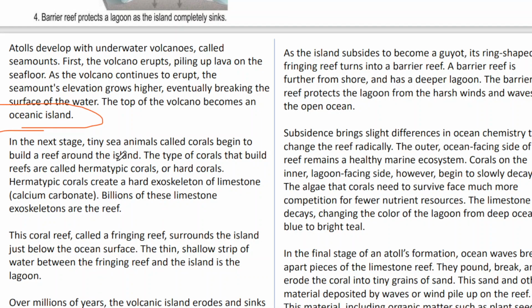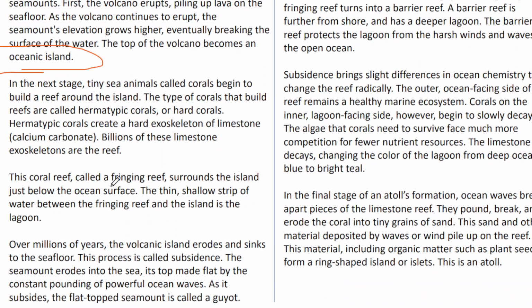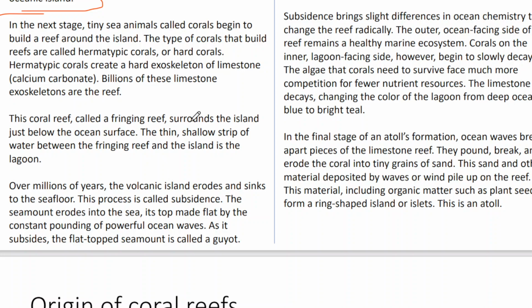In the next stage, these tiny animals, the corals, start to build a reef around the island. In the area surrounding the volcanic island they will attach and form a reef. This coral reef is called a fringing reef because it attaches to the island, surrounding it just below the ocean surface. The thin shallow strip of water between the fringing reef and the island is the lagoon. Sometimes the water can be trapped and they will form the lagoon.